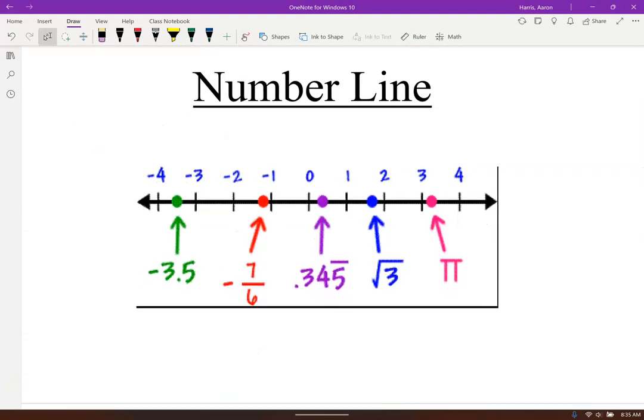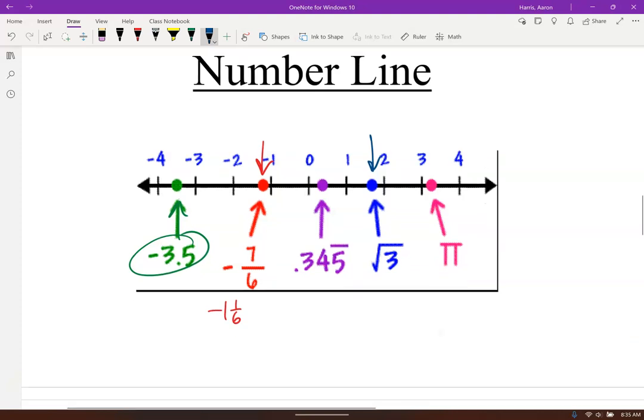All right, let's talk about the number line, right? So the number line, like -3.5 would be right there between -3 and -4, right? -7/6. Well, -7/6 is -1 1/6, right? So -1 and down a little bit, right? Square root of 3 is 1.73, right? So this one right here, 1.73 is 1 and 0.73 up to the way up to 2 and so on. Pi is 3.14.